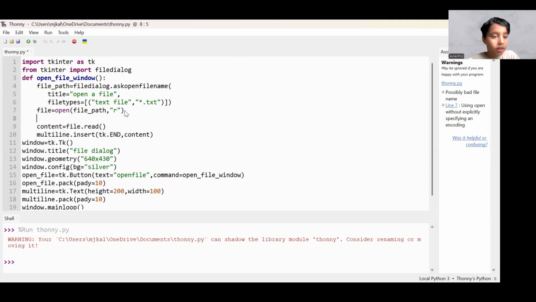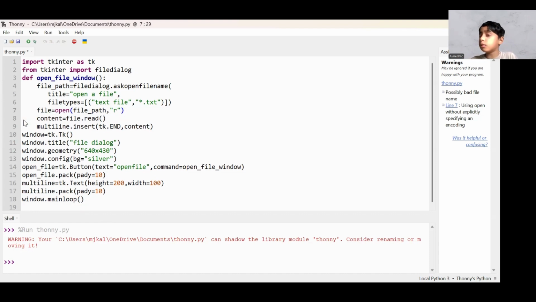Instead of putting here print file.read, which would print here because you're printing it, all we have to do is just take this out and it will print it on the multi-line text. So it's that easy.